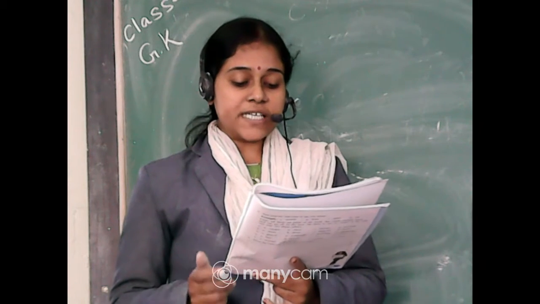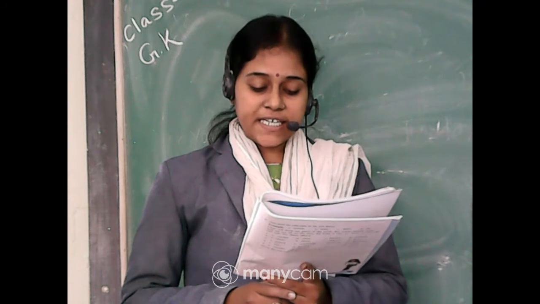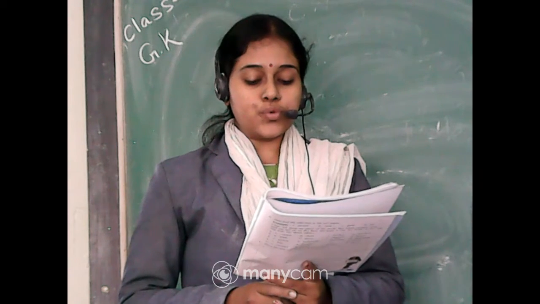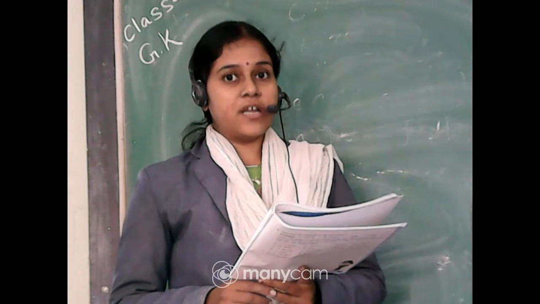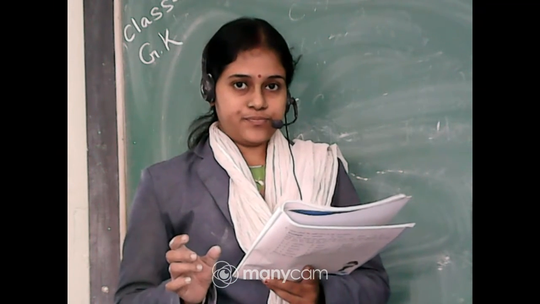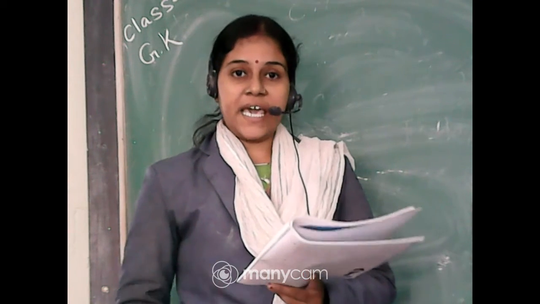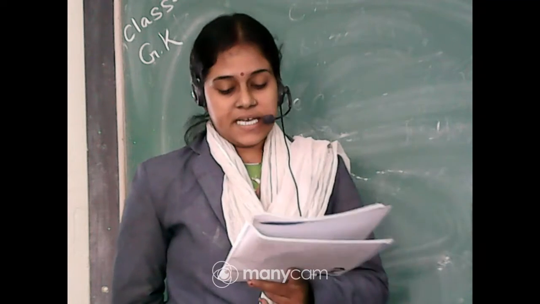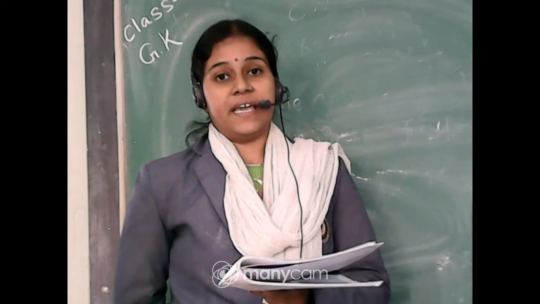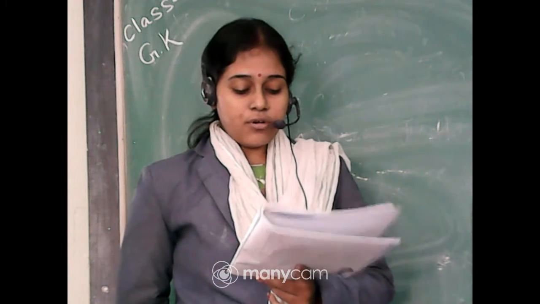Now follow the steps below. Number 1, first find what is common to all the words. All the words are names. What is common? Yes, we see that all the names start with the letter A, right? So now look at the options.